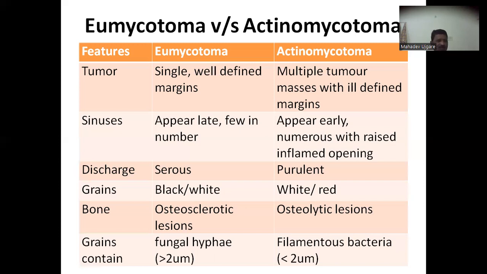In eumycetoma, it shows fungal hyphae which are more than 2 micrometers in size. While in actinomycetoma, it shows filamentous bacteria which are less than 2 micrometers in size.